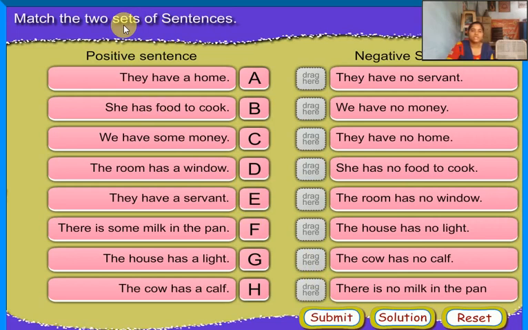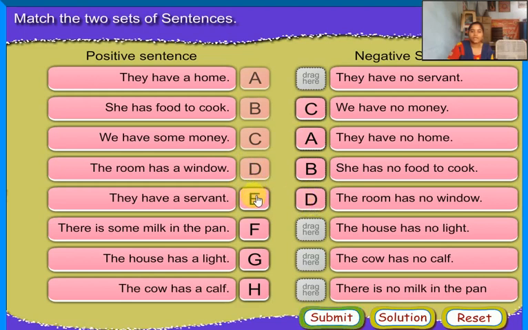Match the two sets of sentences. Positive sentence, negative sentence. They have a home. They have no home. She has food to cook. She has no food to cook. We have some money. We have no money. The room has a window. The room has no window.